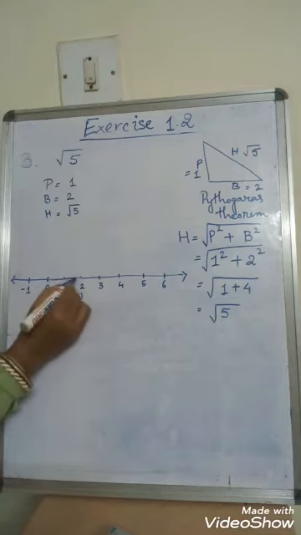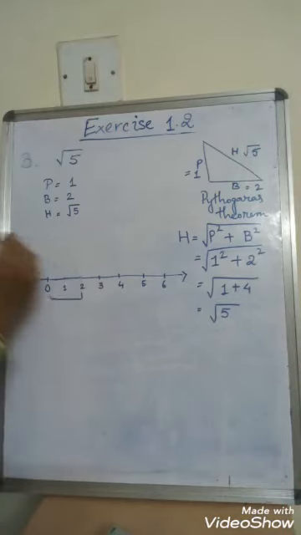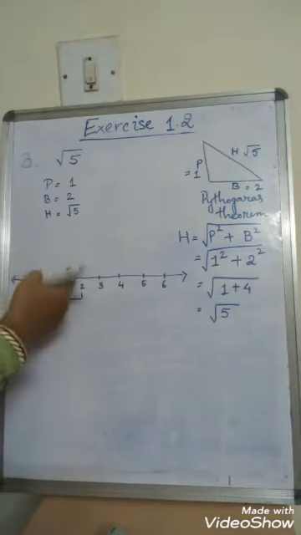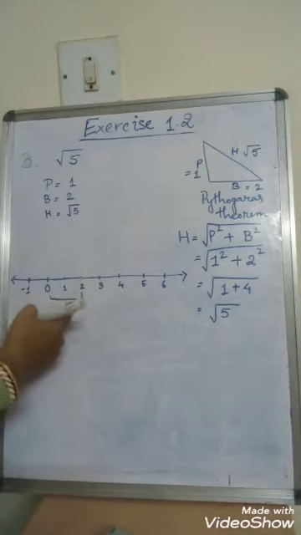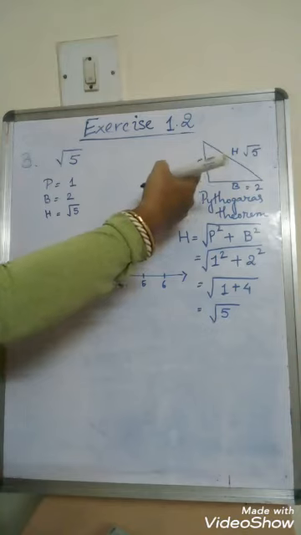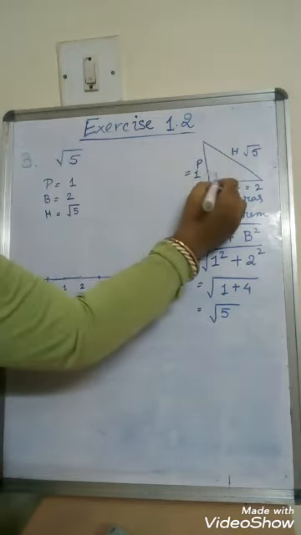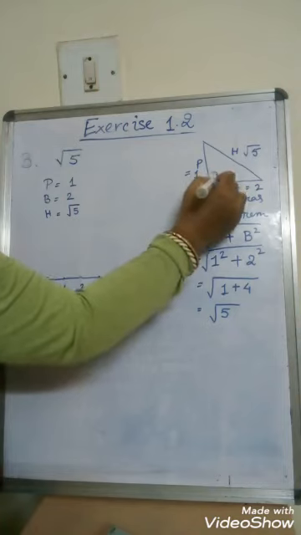This is B for me. Okay, now I have to draw, this is the base I have drawn. I have to draw the P, that is your perpendicular. How will I draw it? Perpendicular, I know, see here it is a 90-degree angle, right?